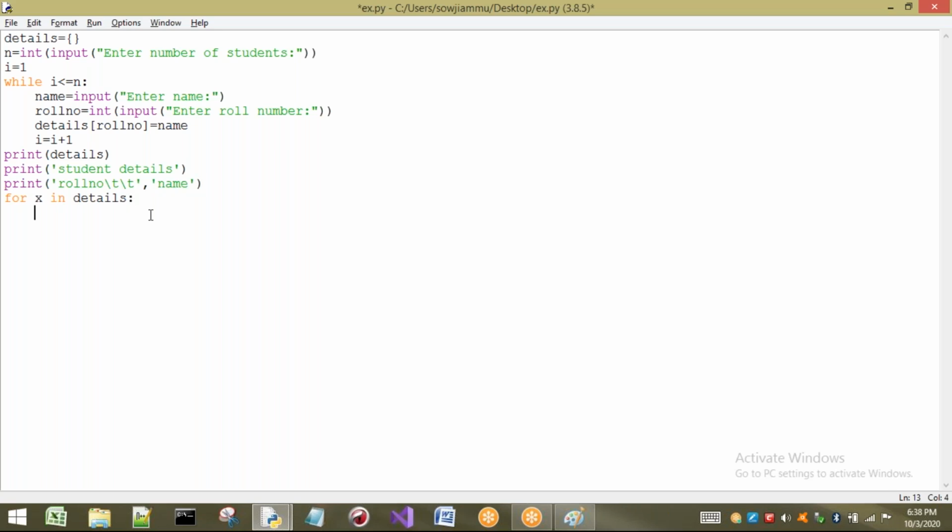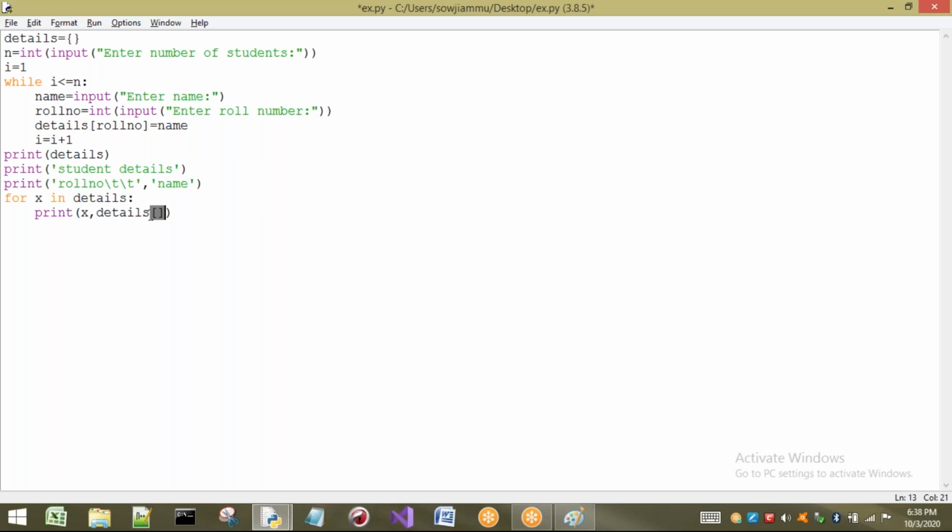Now I want to print what? First I want to print a roll number. Where is this key present? Key is present inside X. So I will print of X. So roll number is printed. What about name? Name is present where? Inside a value. If I want to get the value, how I have to print it?